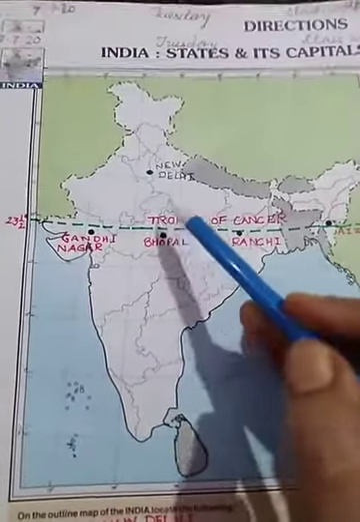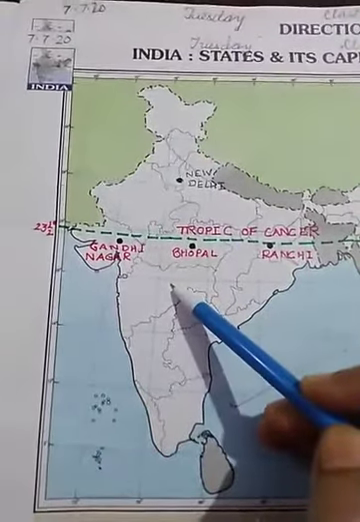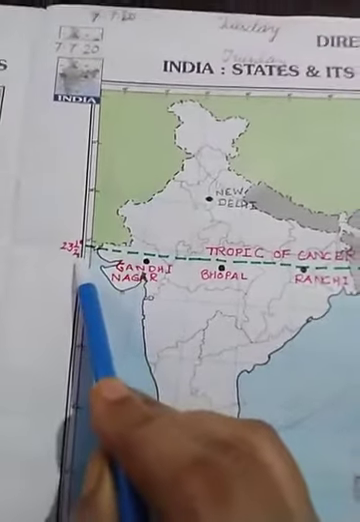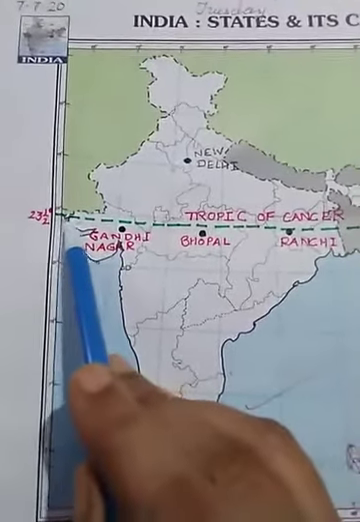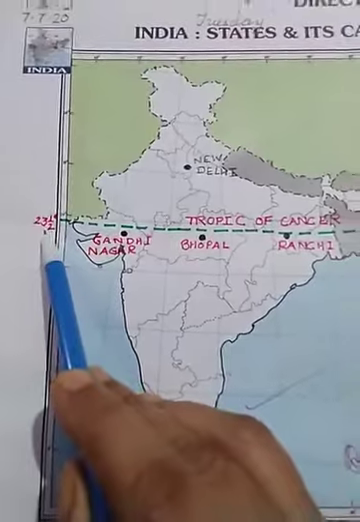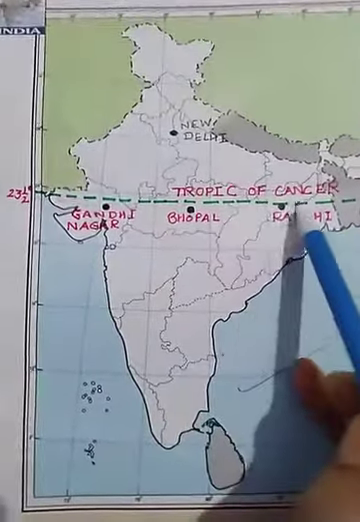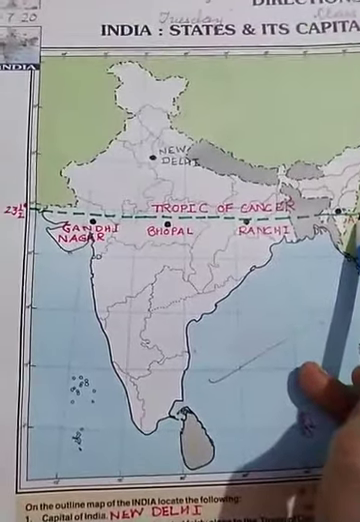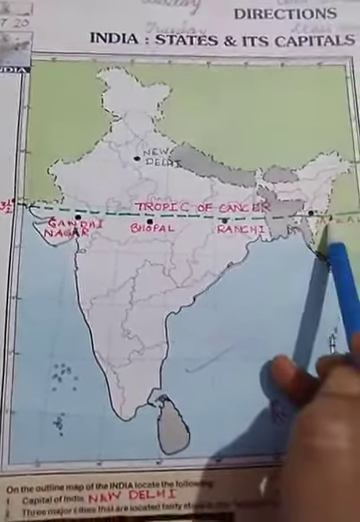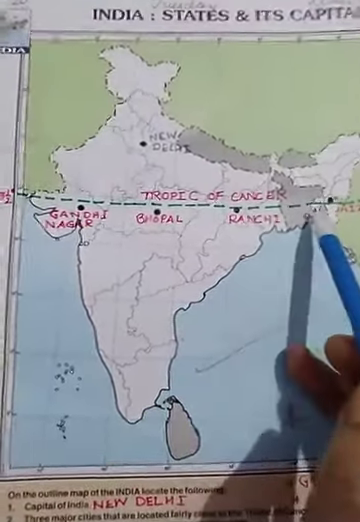If you will see, children, this line, the Tropic of Cancer, is dividing India into 2 parts, and it is at 23.5 degree. So first you will write 23.5 degree. After that you will draw a line like this with the pencil, not with pen. And after that you will locate the cities which are close to the Tropic of Cancer.